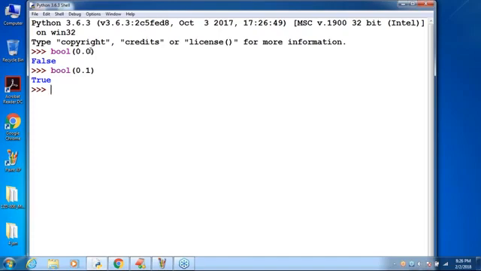Even 0.8 is also true only. Someone, Divya, is asking about 0.8; it is also considered true. Very simple: if everything before the decimal point and after the decimal point is 0, then it is treated as false. If it is not 0, then it is treated as true. Clear for all of you? 0 means false, non-zero means true. Now I'm taking bool.